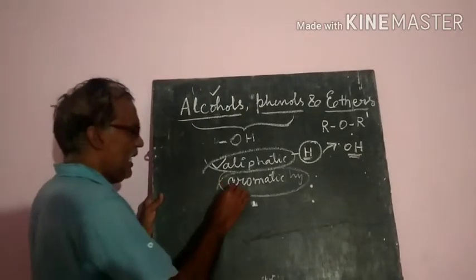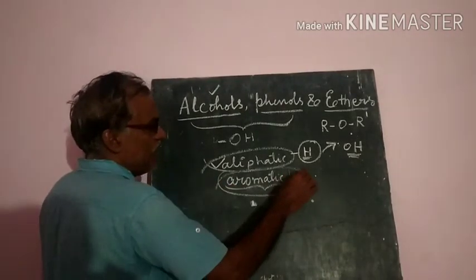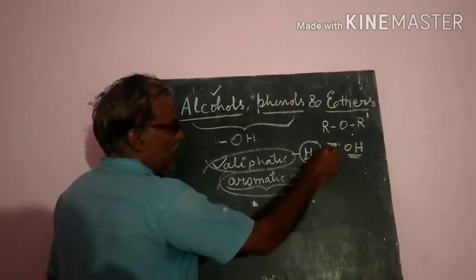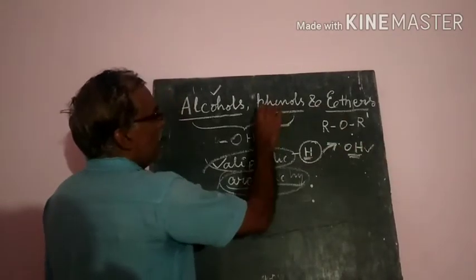And in aromatic hydrocarbons like benzene, if a hydrogen is replaced by an OH group, they are called phenols.